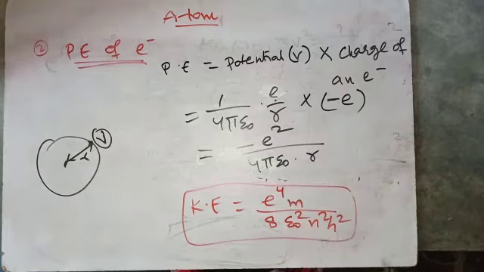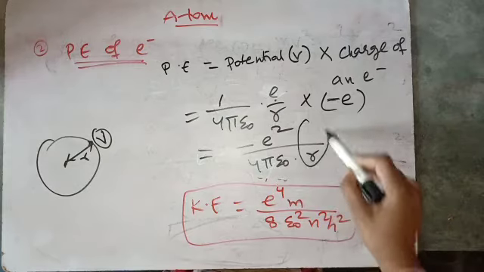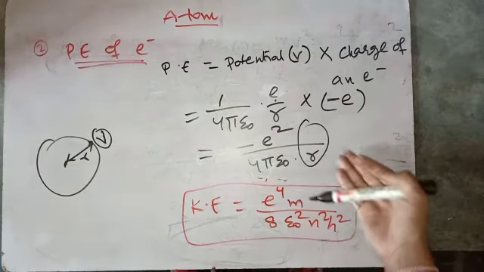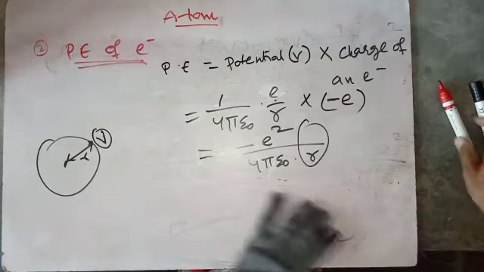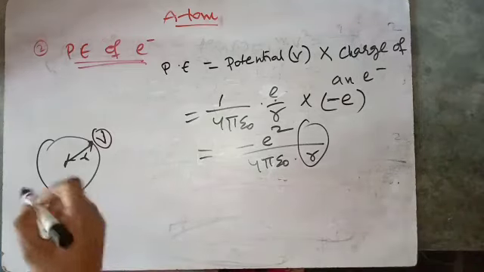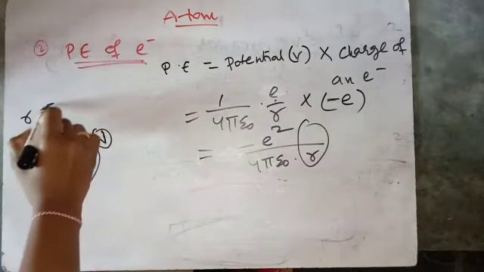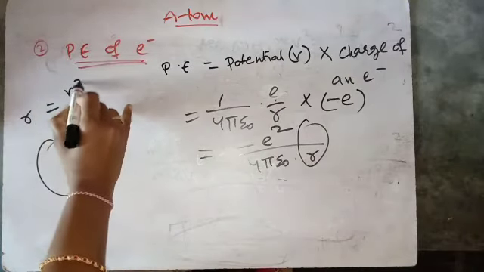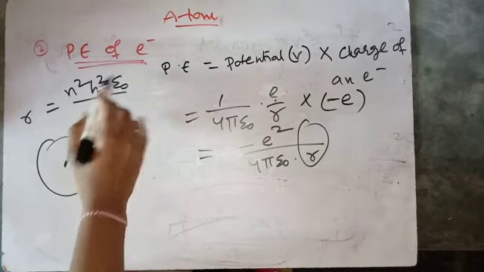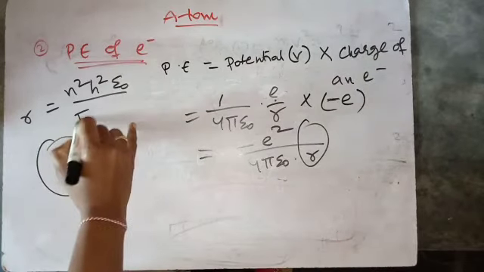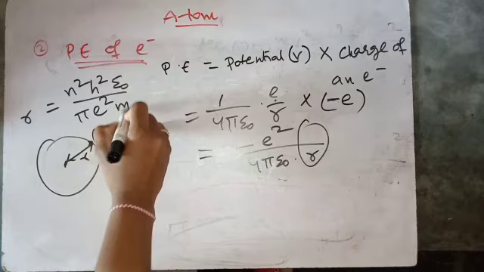So from equation 3, again you just substitute 1 by R in this equation. So from equation 3, what is radius? Radius R is equal to n square h square epsilon naught by pi e square m.